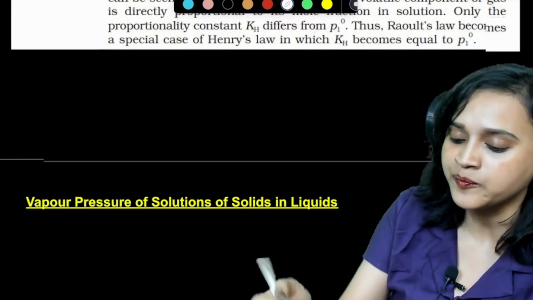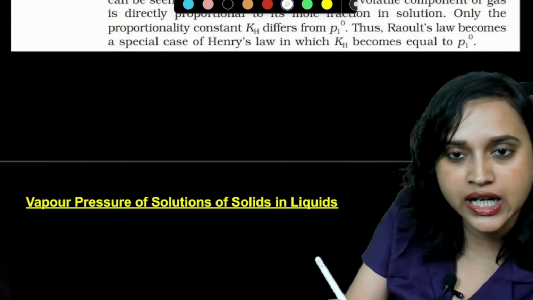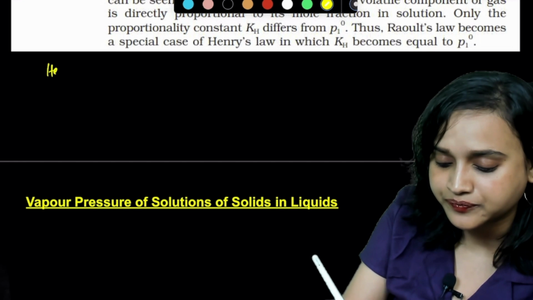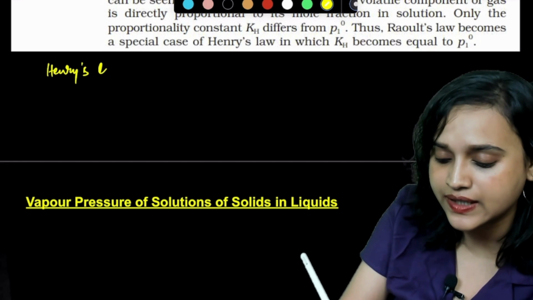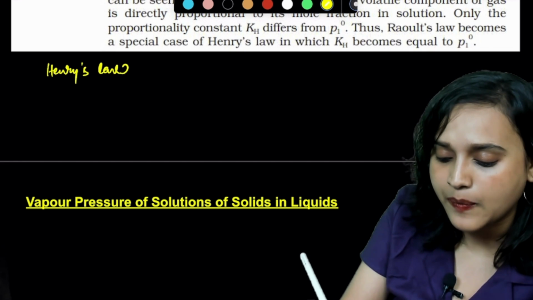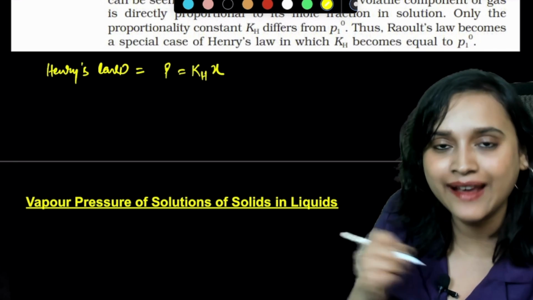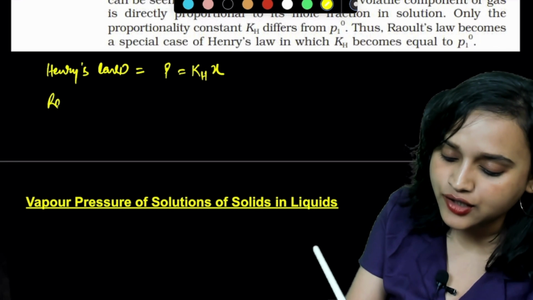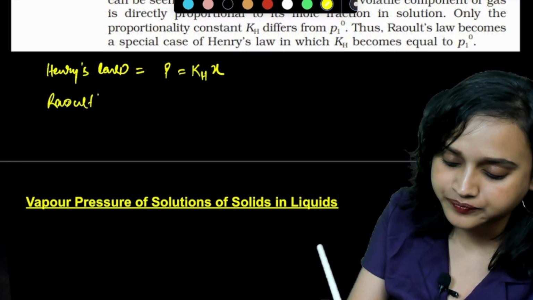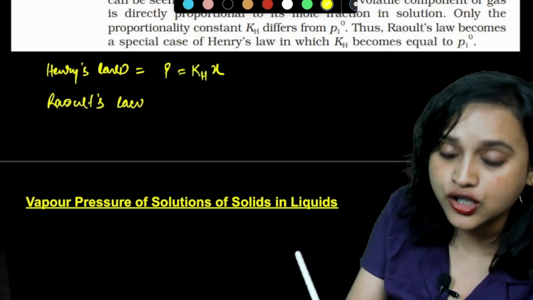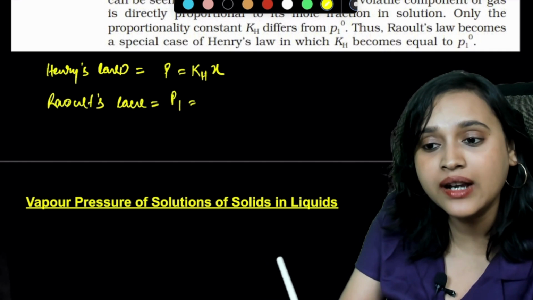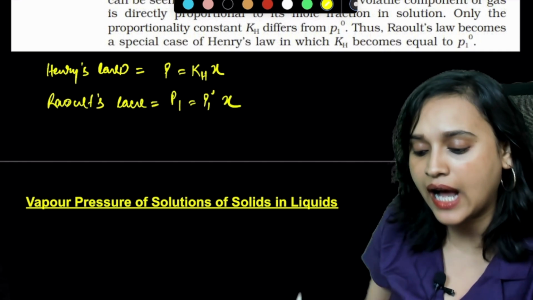Look at this. Now, you know that in case of Henry's law, you have studied that P is equal to KH chi. Is that right? Yes. And in case of Raoult's law, you have studied that P1 is equal to P1 naught chi.